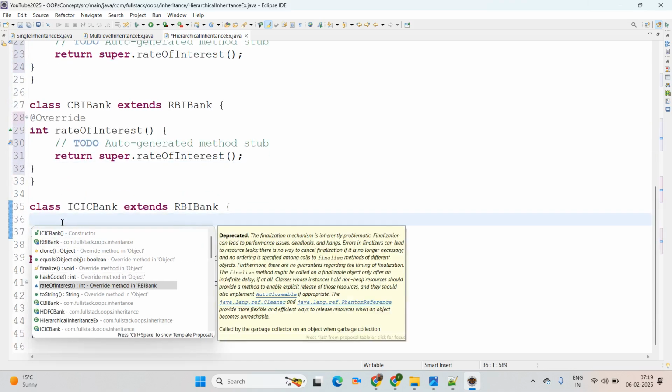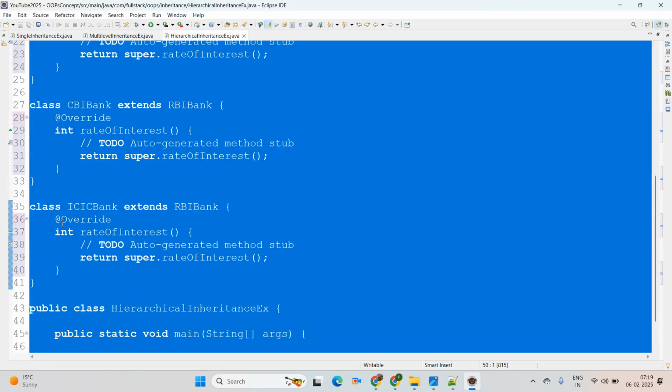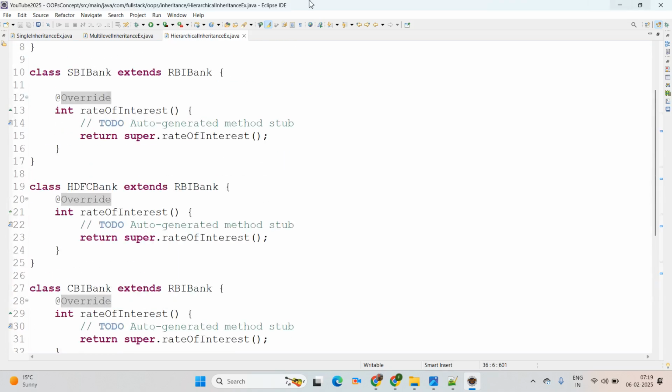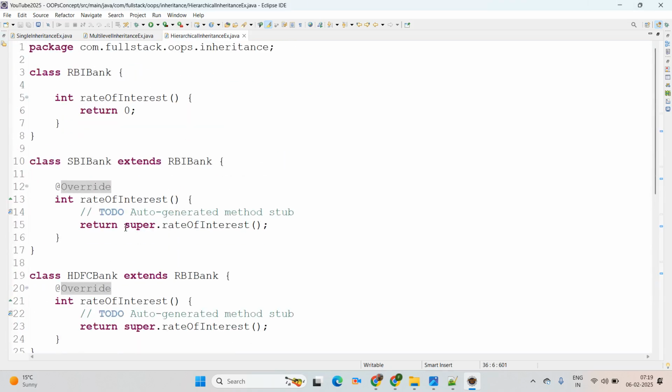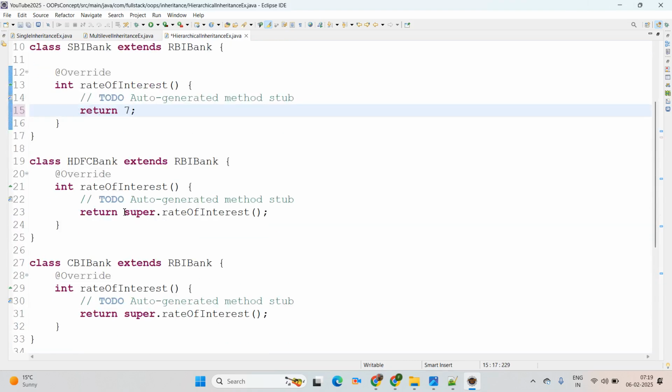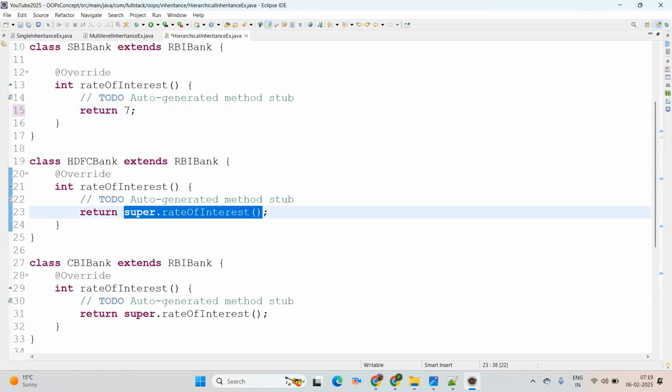See on screen, Control A, Control I, Control Shift F. Then each bank we are giving a different rate of interest. Now here SBI I am giving, suppose, 7. Then HDFC Bank we are giving here 11.